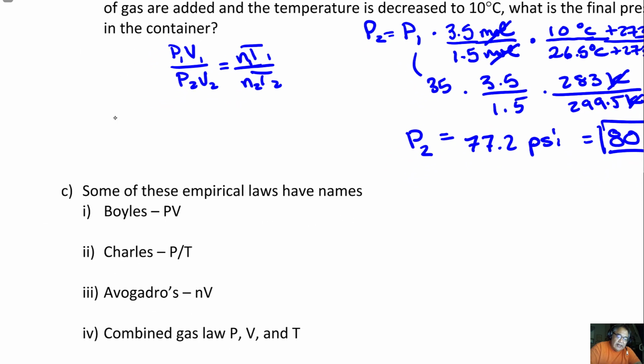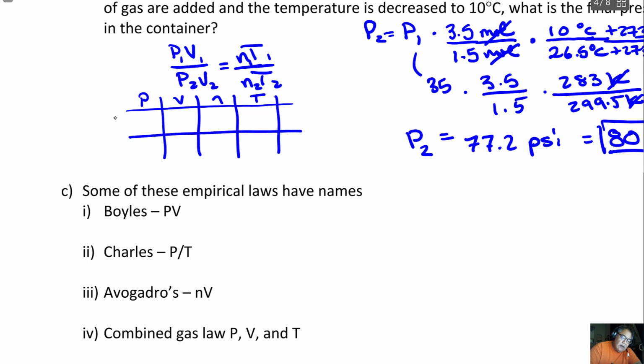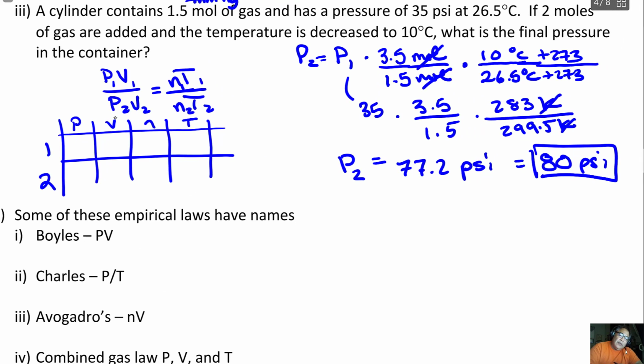So then what I have to do is make a table, and I'm going to go like this. So I'm going to have P, V, N, and T. And then I'm going to go ahead and plug in 1 and 2 here. Those are my states, right? So again, I'll go into the problem and I'll say, well, I have 1.5 moles of gas here, so I'll have to do 1.5 here. And it has a pressure of 35, right? And then it's at 26.5 degrees Celsius. I automatically add 273 to that.